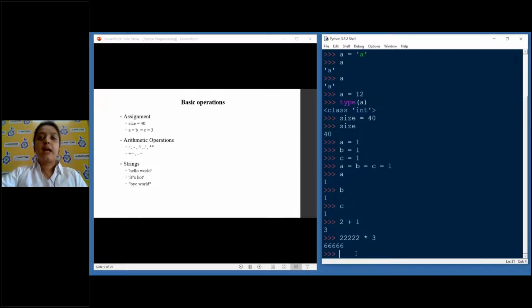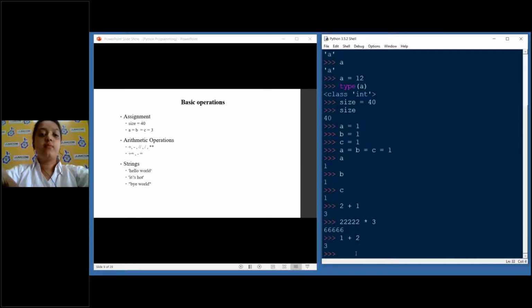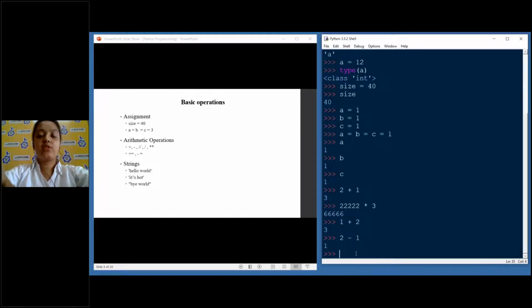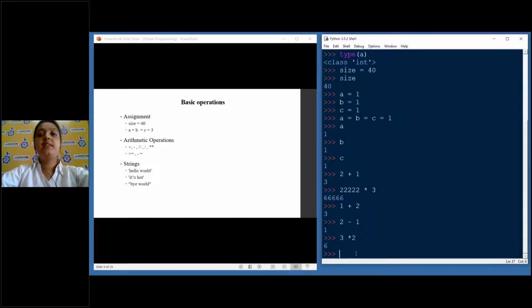Yeah. So the arithmetic operations that we have in Python are the same as any other mathematical operations, like plus, suppose 1 plus 2. Then we have the negative, 2 minus 1. We have the minus, subtraction. 6, and we have division.